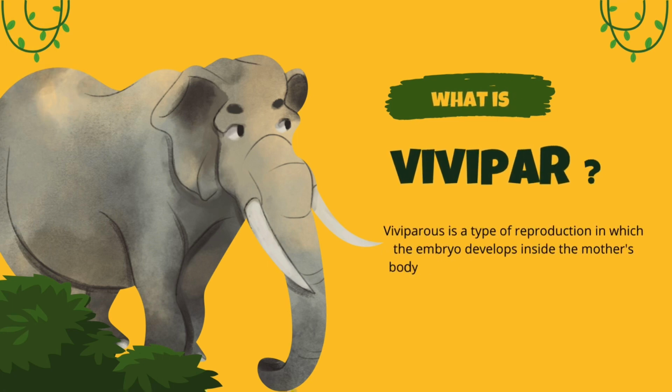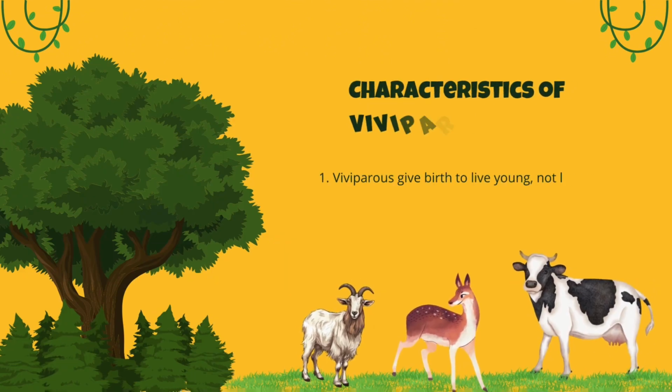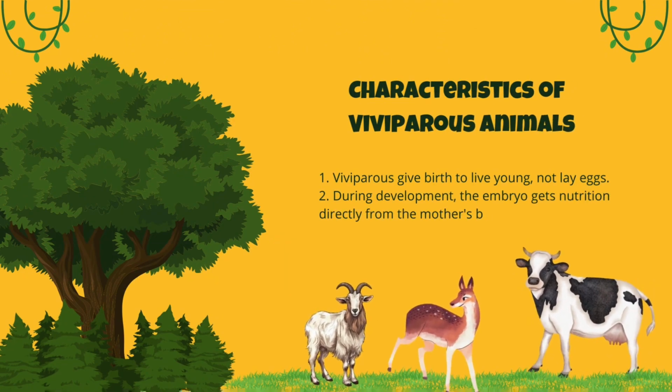Number 2 is vivipar. So what is vivipar? Vivipar or viviparous is a type of reproduction in which the embryo develops inside the mother's body until it reaches a stage that is mature enough to be born. Unlike oviparous, viviparous animals do not lay eggs outside the body, but instead give birth to living individuals. The next slide is the characteristics of viviparous animals.